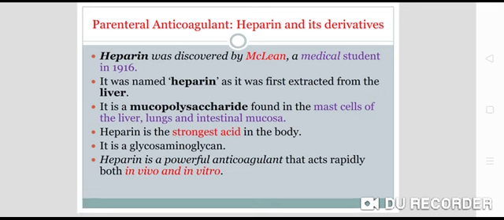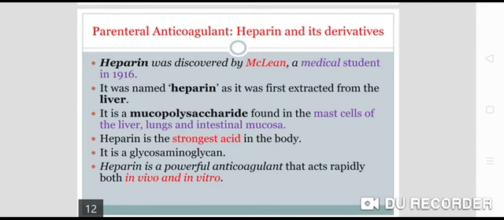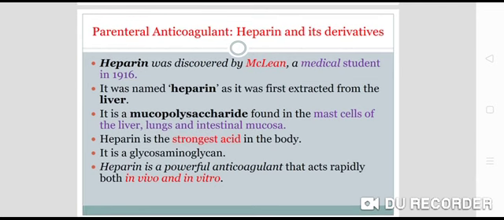Now we'll see the parenteral anticoagulants like heparin and its derivatives. Heparin was discovered by a medical student named McLean in 1916. It was named heparin because it was first extracted from the liver, from hepatic cells, hepatocytes. That's why the name heparin.